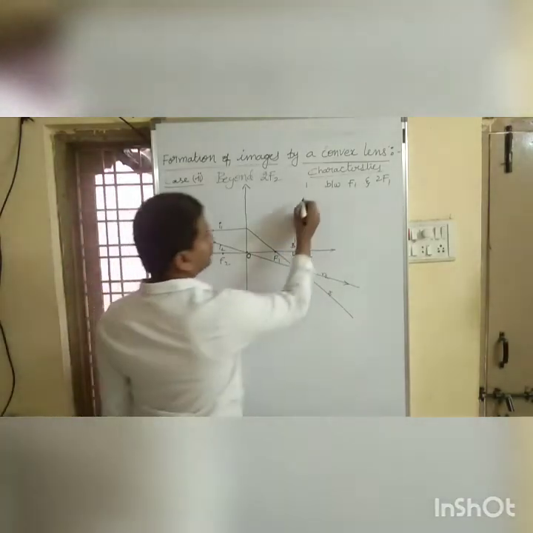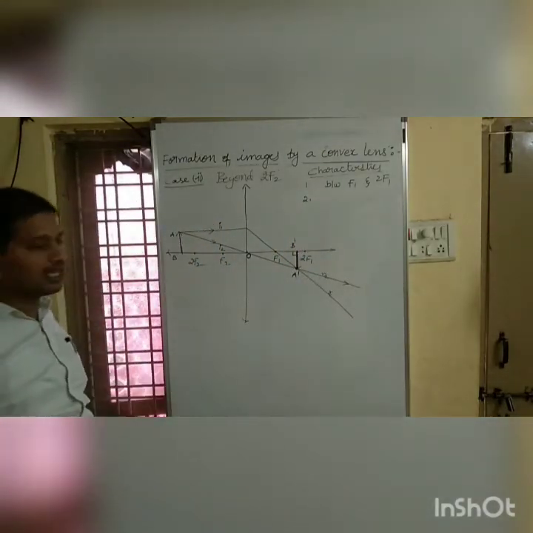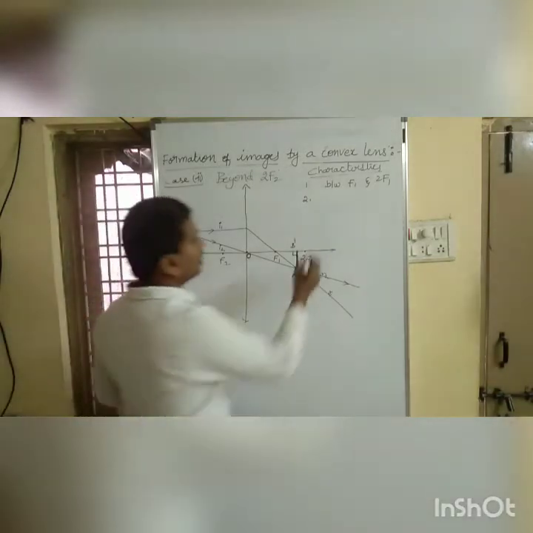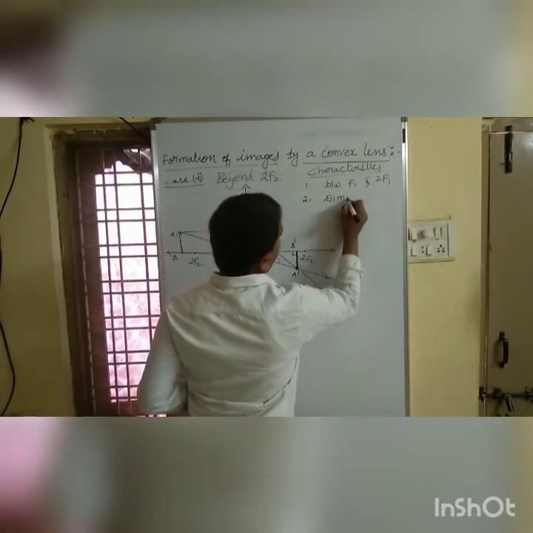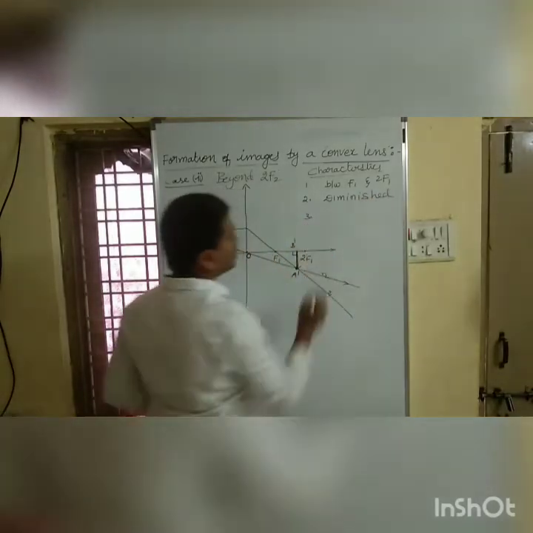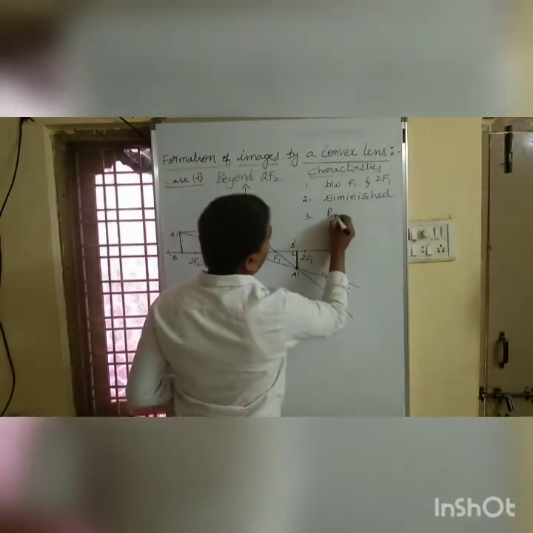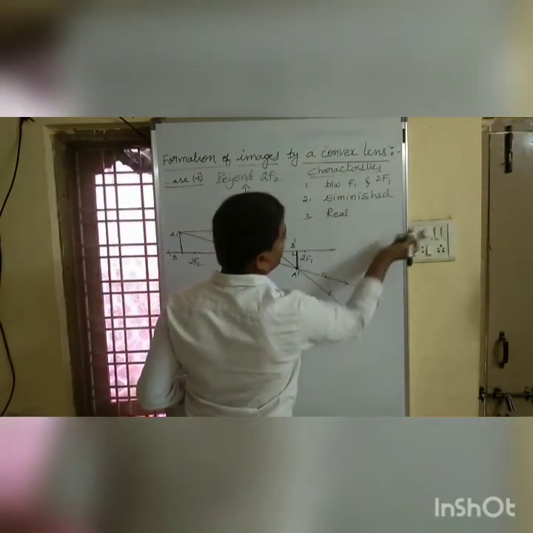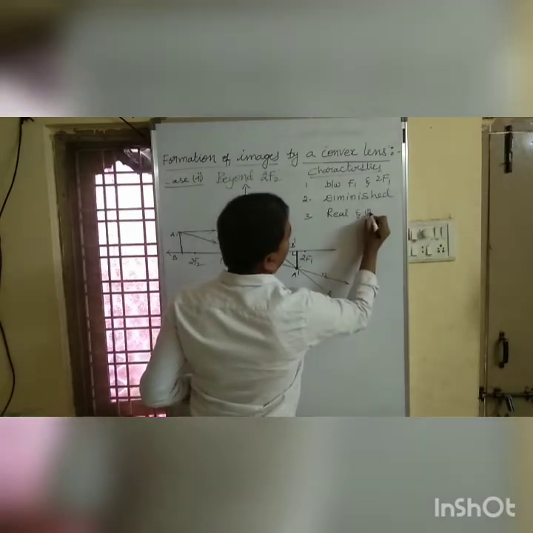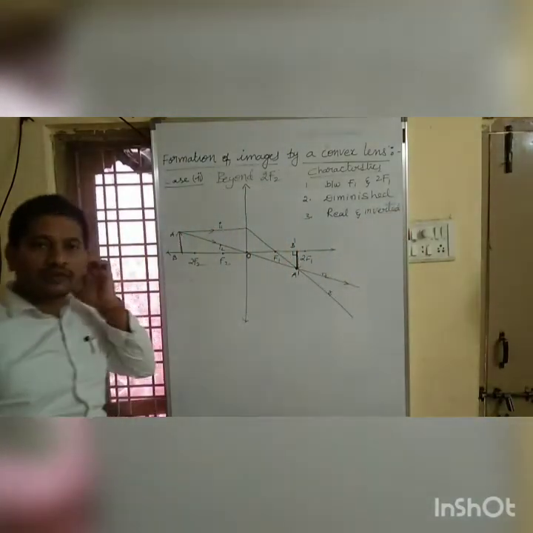And what is the size of an image? Diminished. And what about the nature? Nature is real and inverted. These are the characteristics of an image.